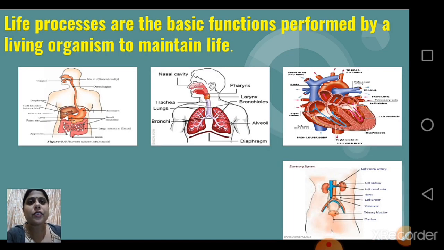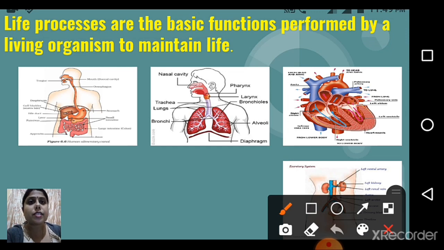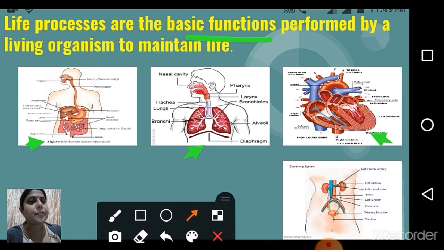Here on this slide you can see the definition of life processes and some life processes. So actually what is life processes? Life processes are the basic functions performed by the living organism to maintain life. Basic functions. So which are the basic functions? As you can see on this slide, first is digestive system, second is respiratory system, third is circulatory system, and last is excretory system.